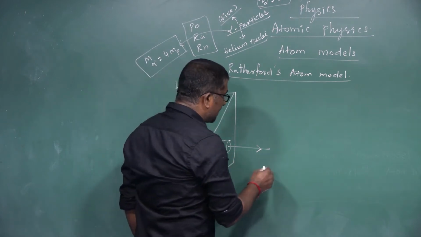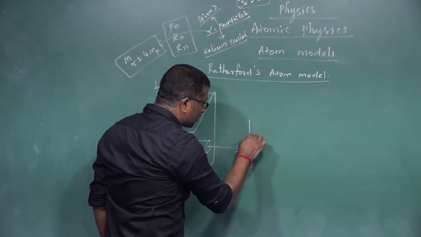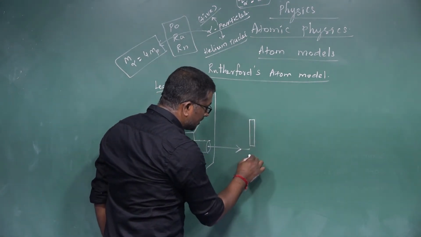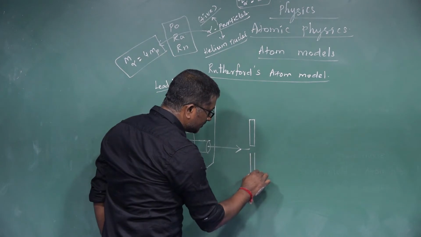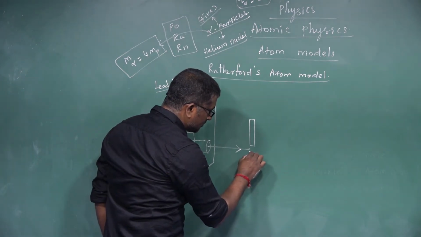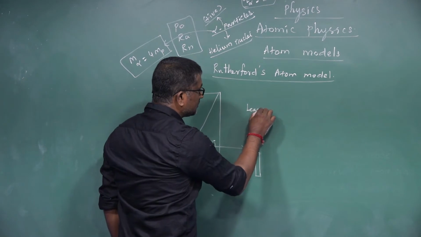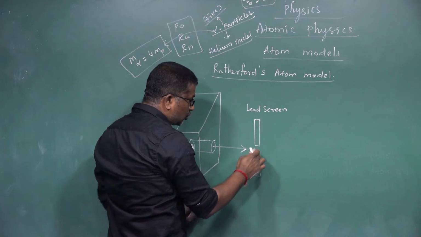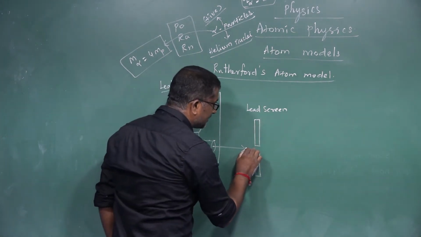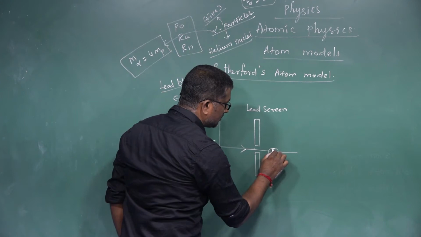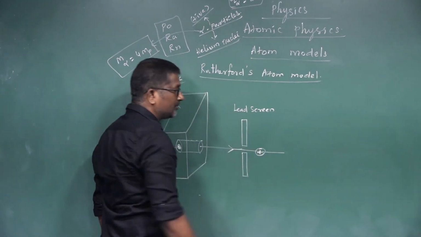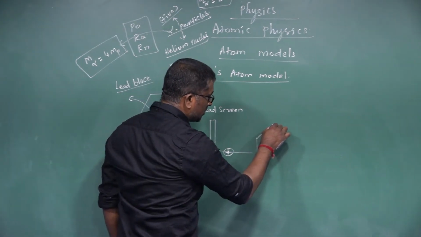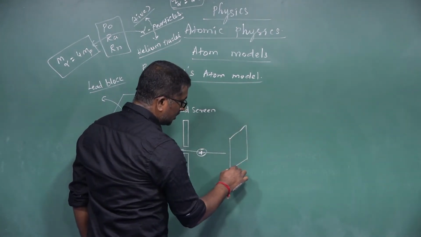Then this alpha particle is made to pass through a small gap in the lead screen. So this is a lead screen. Finally, this alpha particle is made to strike a thin gold foil.